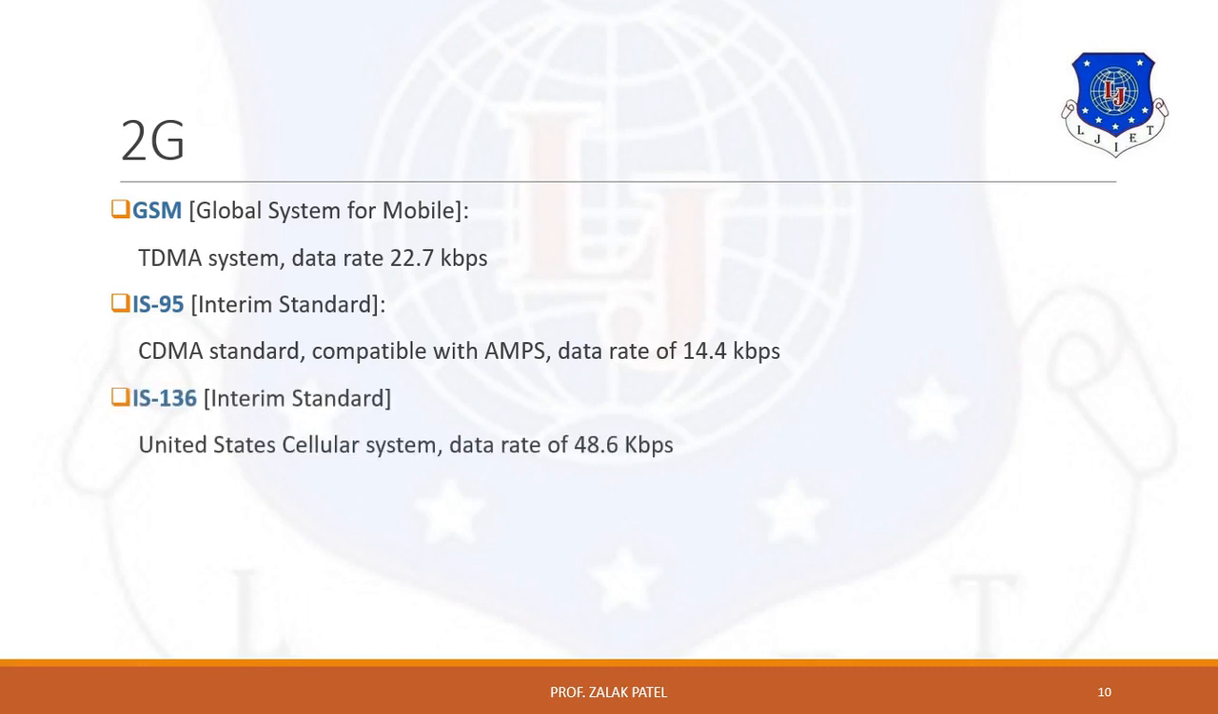Next second generation standard is IS-136, means interim standard 136. It was invented by United States, so it is also called United States Cellular System. It supports more number of users, approximately 6 times the previous one, because of its frequency reuse plan. It also provides access to VPN. It also supports short messages with a data rate of 48.6 kbps, which is comparatively higher than GSM as well as IS-95.